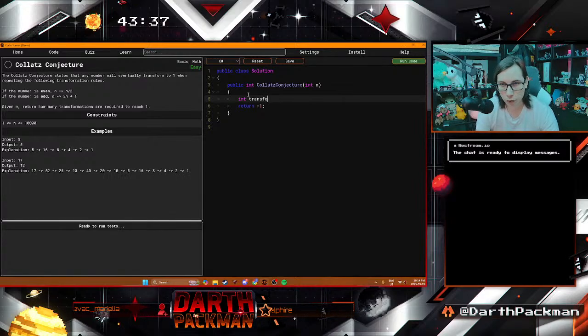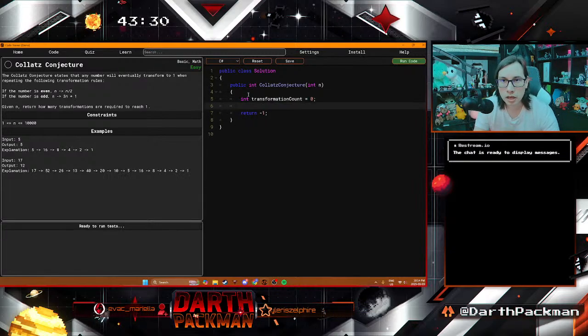We'll call it transformation count equals 0 by default. And then let's do a while loop. And then we will take the int n, while n does not equal 1.